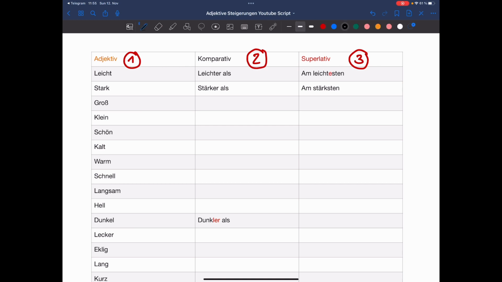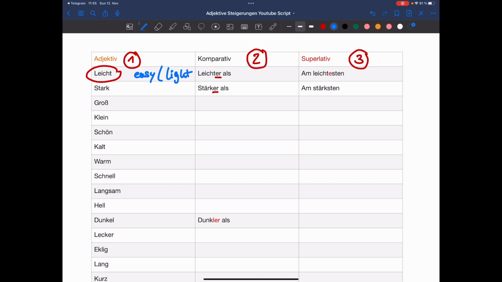So if we want to make the comparative form, basically what we need to do is just add er after the adjective. So here you see the normal adjective, which is leicht. Leicht means easy or light, as in something is not heavy, it's light.